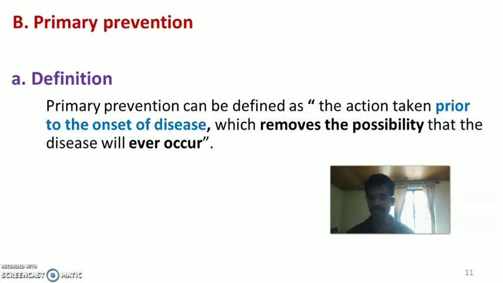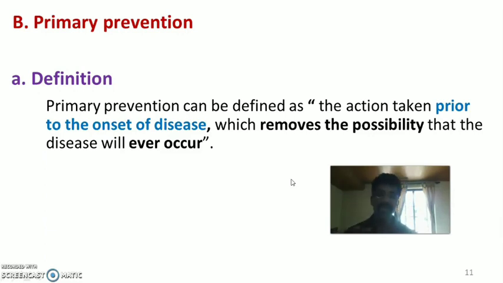Okay, what is primary prevention? Primary prevention can be defined as the actions taken prior to the onset of disease. We already said it comes in the pre-pathogenesis phase of the natural history of disease.